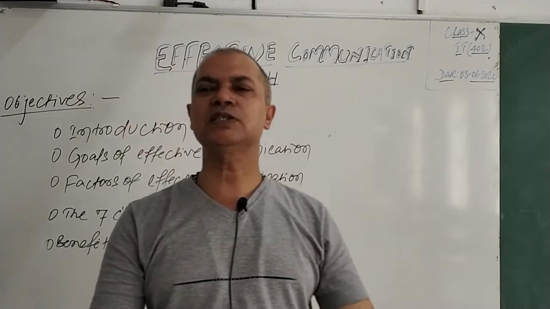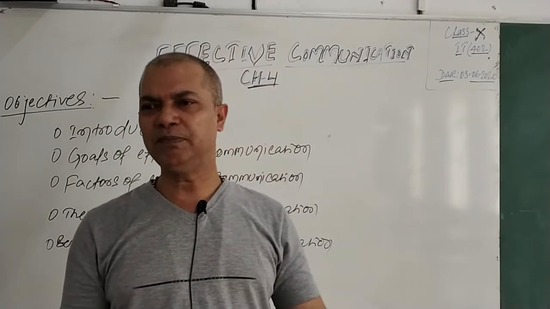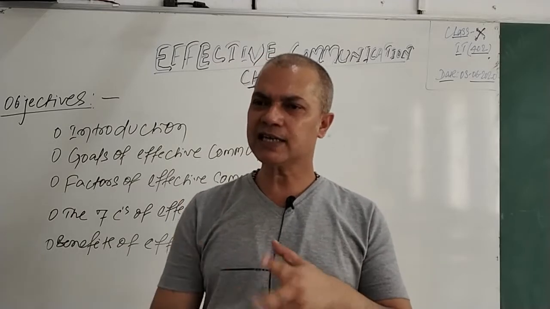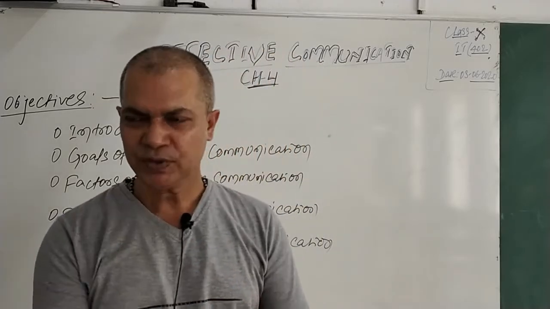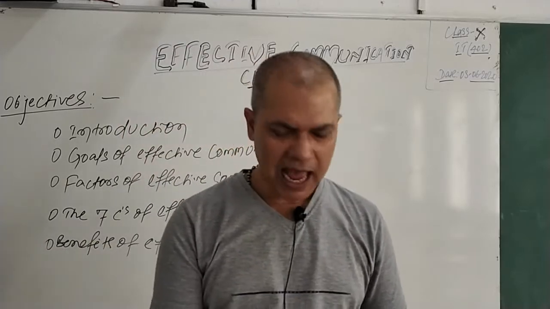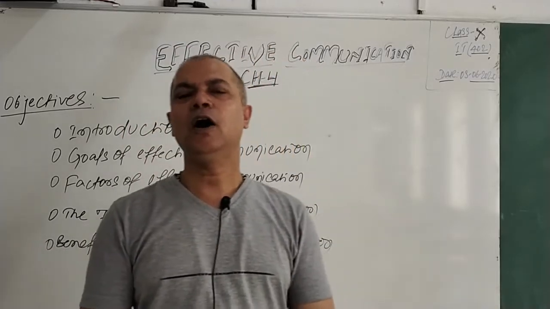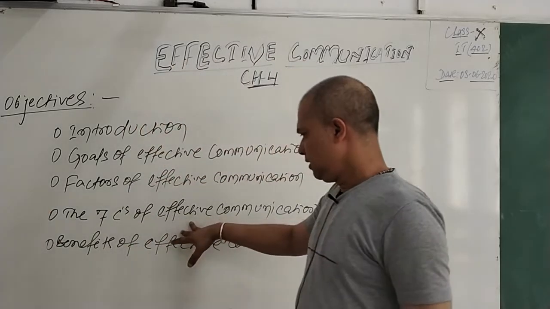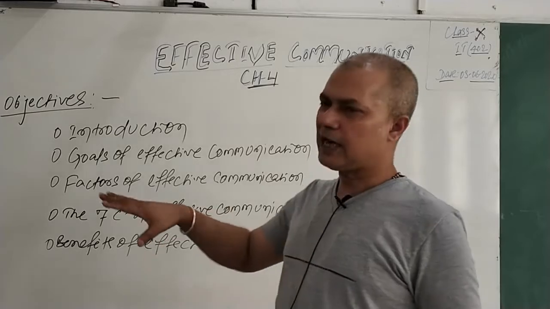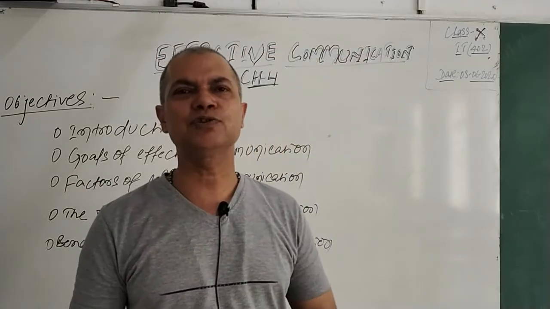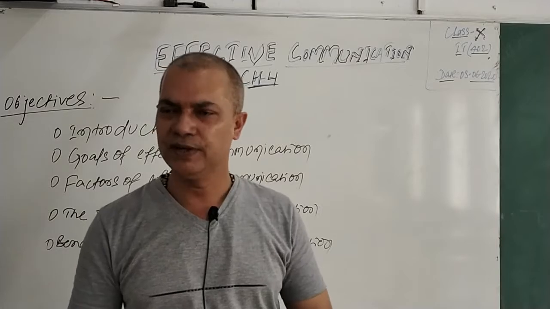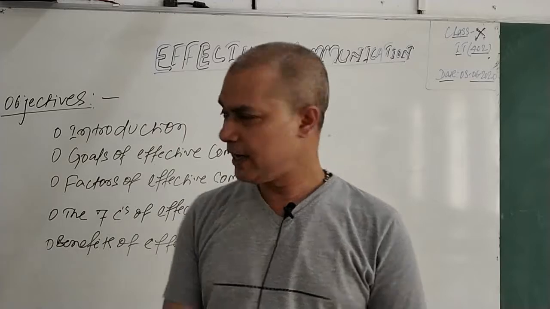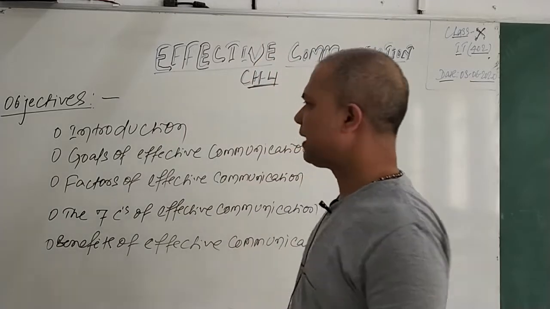So the 7 C's, or 7 principles of effective communication, you must remember: clear, concise, concrete, coherent, complete, courteous, and correct. That's all the 7 points, the 7 C's of effective communication. These are there in your books also. Kindly go through them and try to remember. People may ask to explain any 2 or 3 C's, or all 7 C's can be asked. Now the next point is the benefits of effective communication.